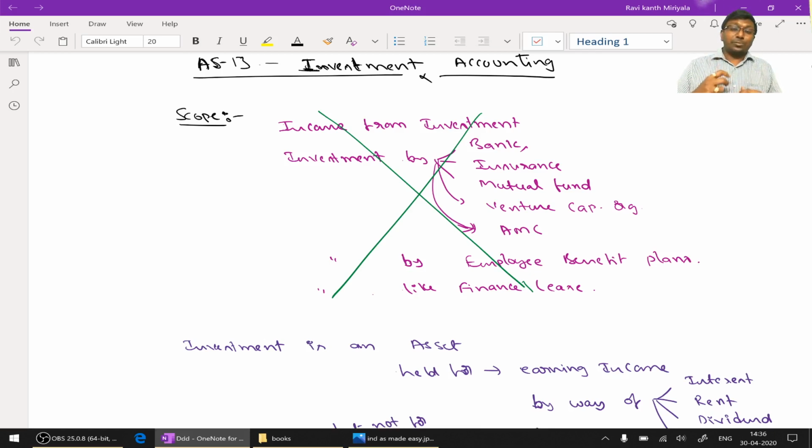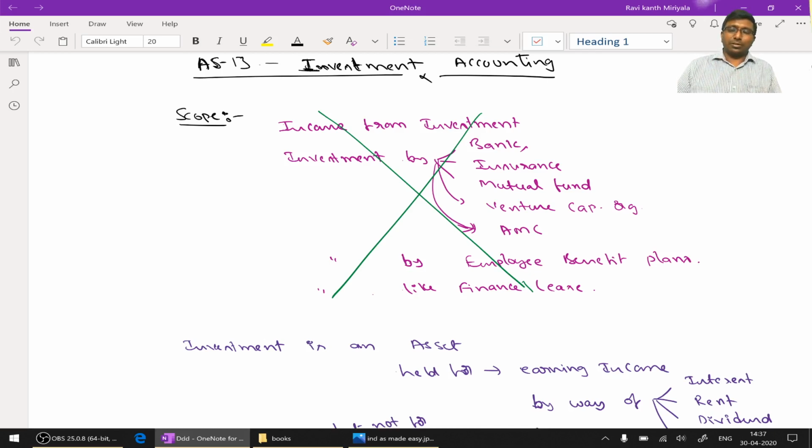At the same time, investments made by a bank, mutual fund, insurance, venture capital organization, AMC, that is asset management companies, if investments are made by these entities, they are not governed by Accounting Standard 13. Investment in finance lease is not dealt with, because it is dealt by Accounting Standard 19. Investments made by an employee benefit plan, like a gratuity fund makes its investment, are also not dealt by this standard, because that accounting is dealt by Accounting Standard 15.